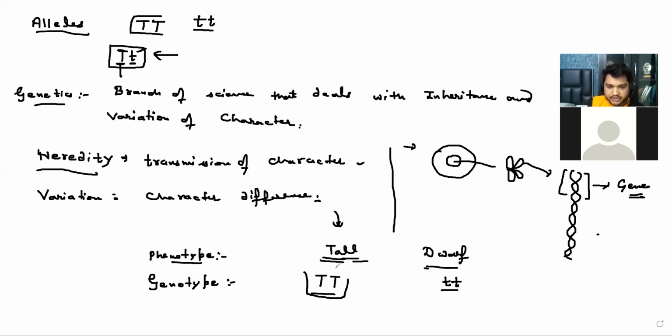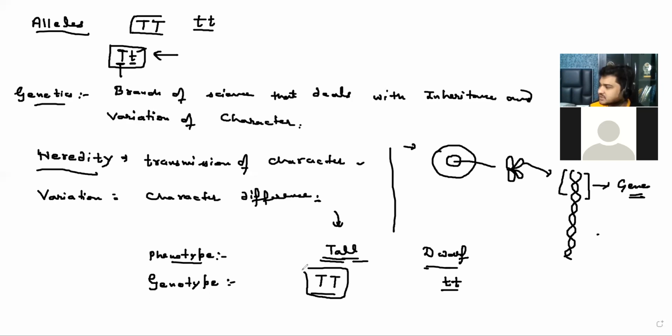So is this clear to you? If I ask you what you mean by the genotype, what would you say? The genetic constitution of the organism, which we usually are unable to observe, but the gene is responsible for a particular character. Yes, the genetic constitution. And the phenotype, what is phenotype? Observable characteristics that we can see.